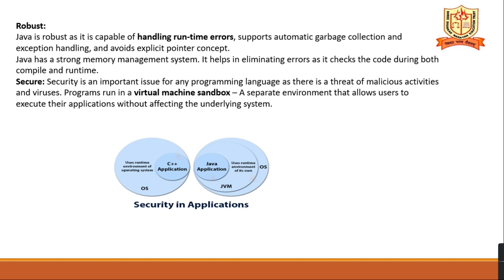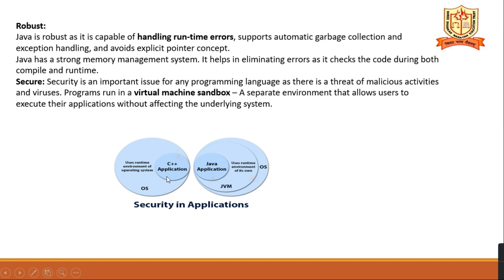You can see that the OS is there. Inside this OS, C++ applications run in the user runtime environment of the OS. Here Java applications run inside the JVM, so it is independent of the OS.